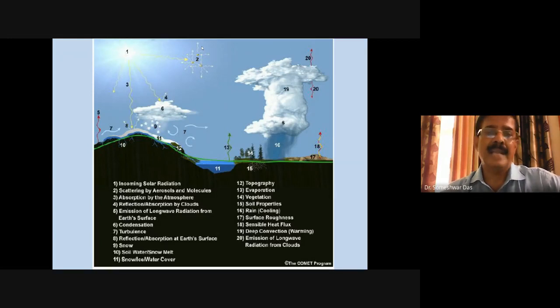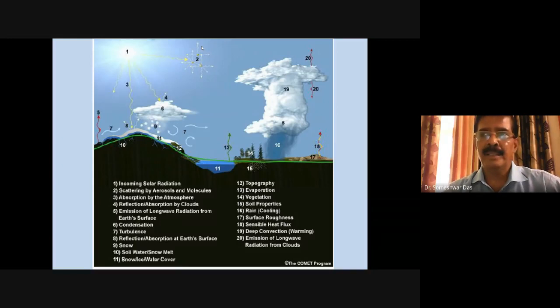And as the solar radiation reaches the ground, the first thing that happens is that part of it is absorbed by the ground, and part of it is reflected by the ground. After the absorption, it is re-emitted in the long wave, right? The incoming solar radiation is in the short wave range, and the outgoing, the one which is emitted and reflected back, is in the long wave range. So that's what occurs.